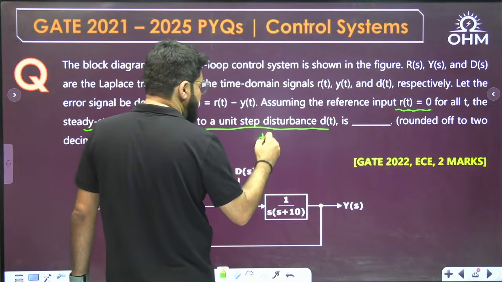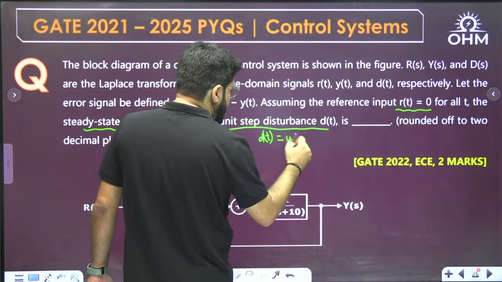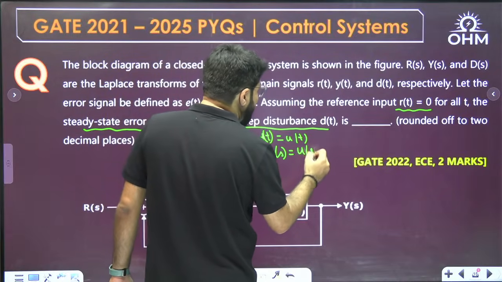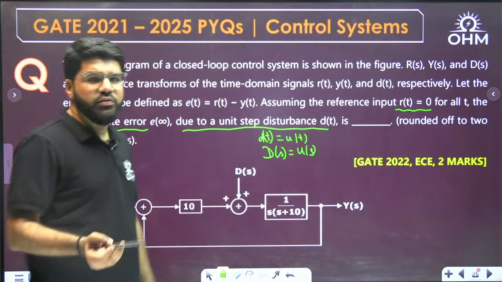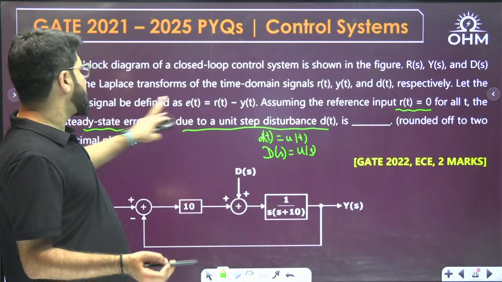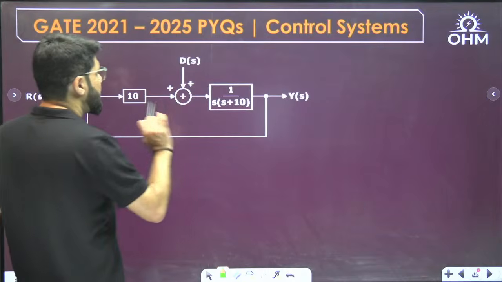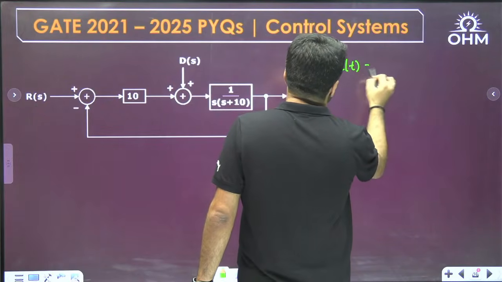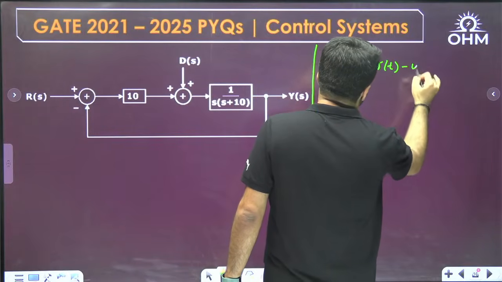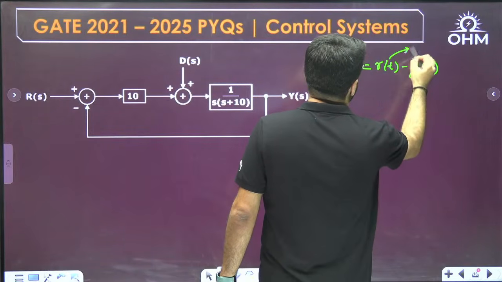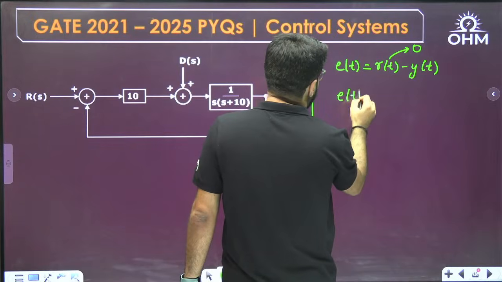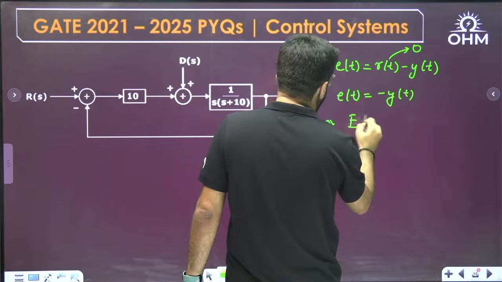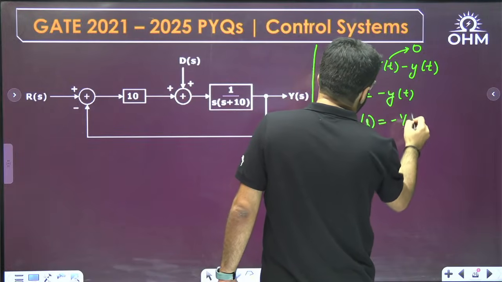So that means they want us to take dt in the question as ut, or if you convert to the s domain, Ds will be equal to 1/s. But error as a standard definition is always defined as the difference between reference input and obtained output. Error is Rt minus Yt, but Rt is to be taken as 0. So the error signal is minus Yt, or converting to the s domain, the error signal is minus Ys.